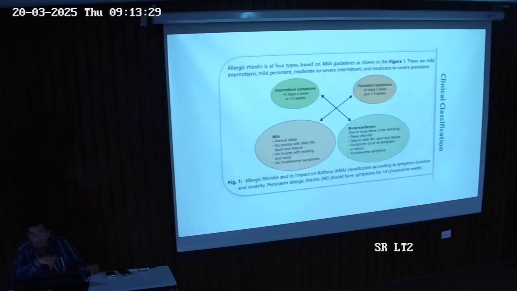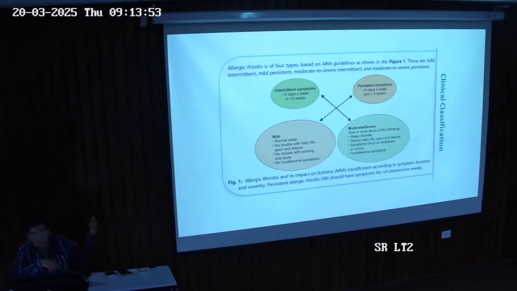What we discussed in the previous slides were four symptoms: sneezing, rhinorrhea, nasal itching, blockage. On the basis of these we can classify them as intermittent and persistent. Intermittent means sometimes it flares up, a relapsing course. We don't feel anything, and again after 2-3 months it flares up again and again. Persistent means it's throughout the months, throughout the year, throughout the day.